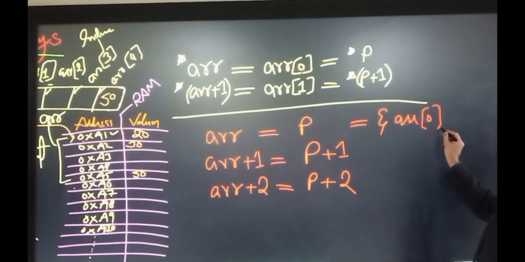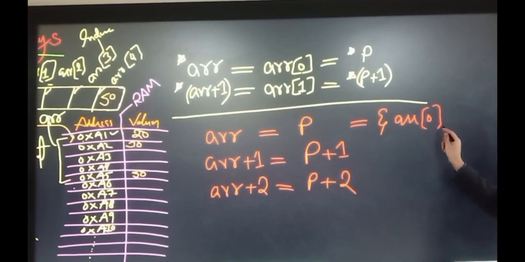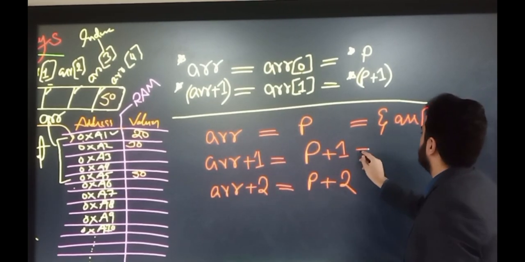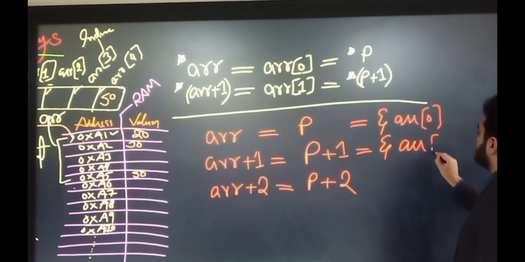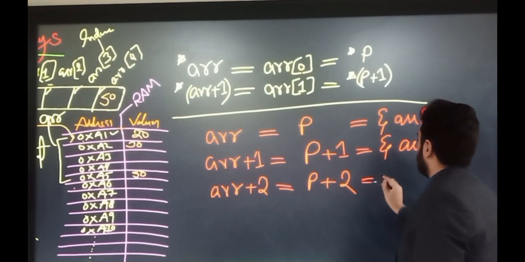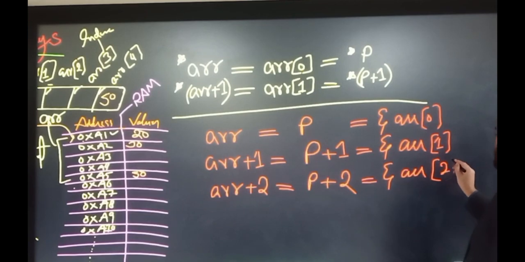This is a position and this is the reference operator. Through this we will fetch the address of the first position. Now use the reference operator for the second position with index number 1, and for the third position, and similarly for other positions as well.